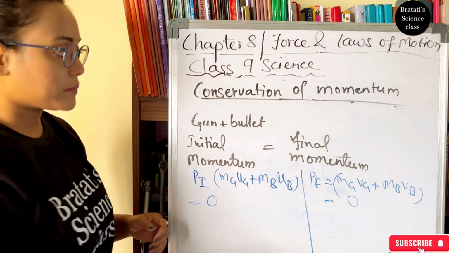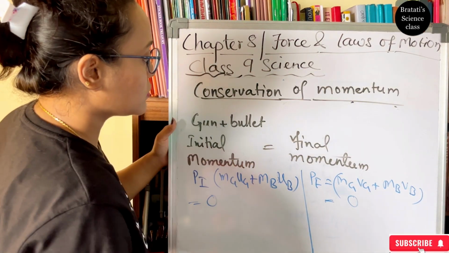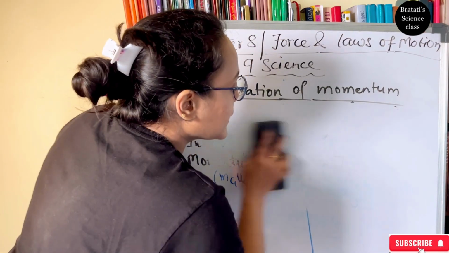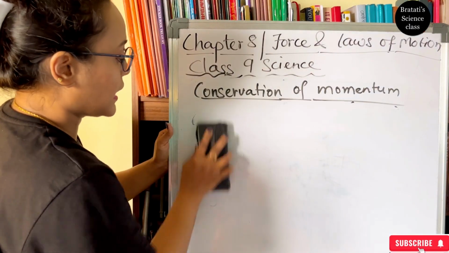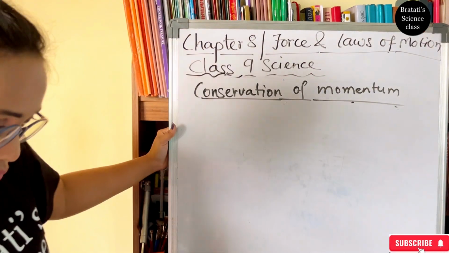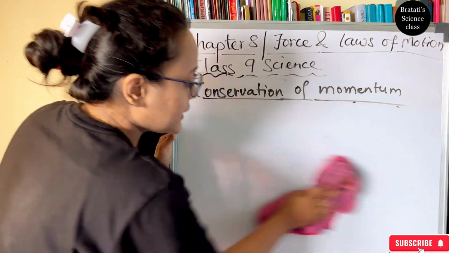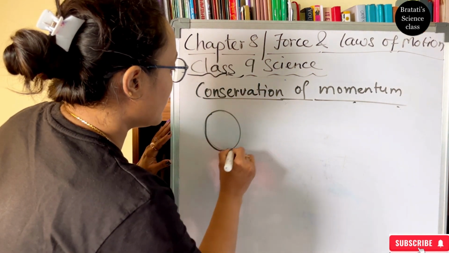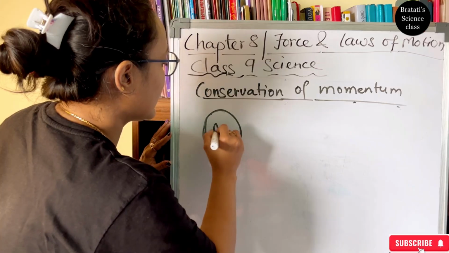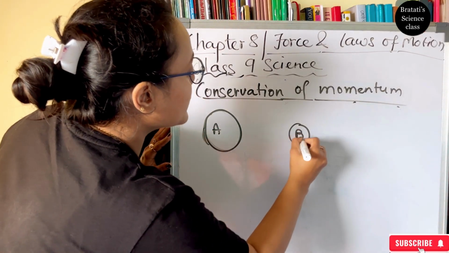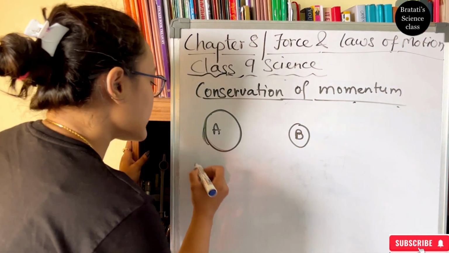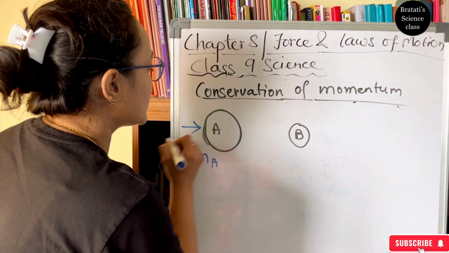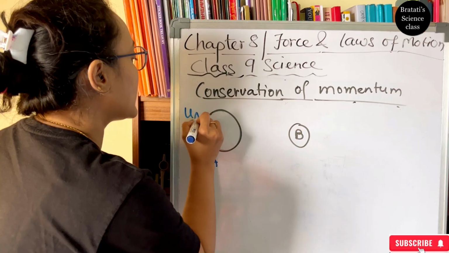Okay, so that means before this we can go to the main concept of conservation of momentum, and in the main topic and the main explanations, I want to show you that there are two balls. One is ball A, another one is ball B. Ball A has mass ma and the velocity, suppose it's moving this side, the velocity is ua.